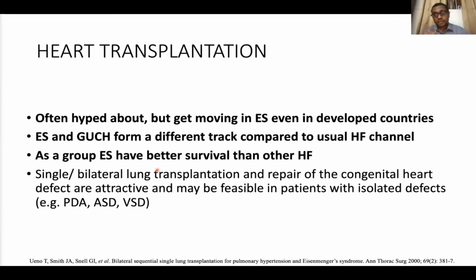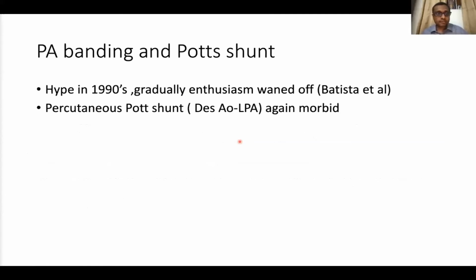As compared to the other groups, they are better survivors. So probably they're not listed as a priority, and then there is something which is missing in this, coming to heart transplant as a front runner for Eisenmenger syndrome. Another thing is that they are often a multi-system problem. Our Eisenmenger patients are much sicker, are multi-systemic, so that is again going negative for the transplant.